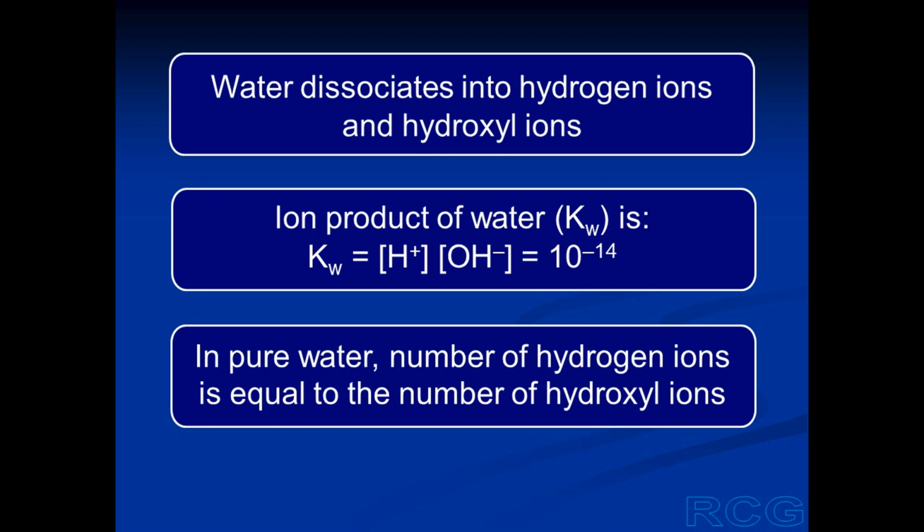And experimentally it was found that the product of H ion concentration and OH ion concentration is 10 raised to minus 14.